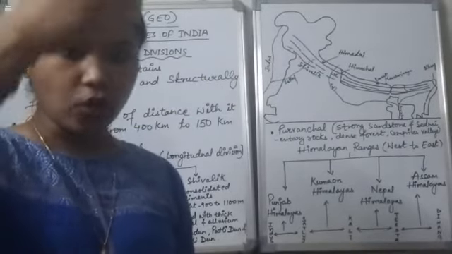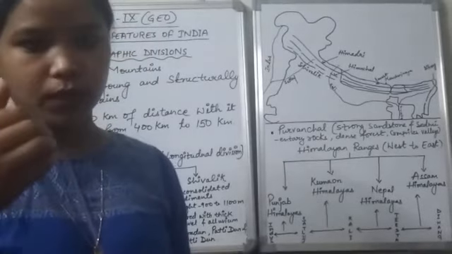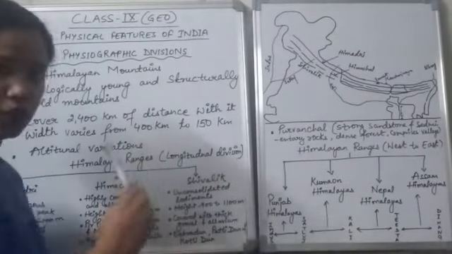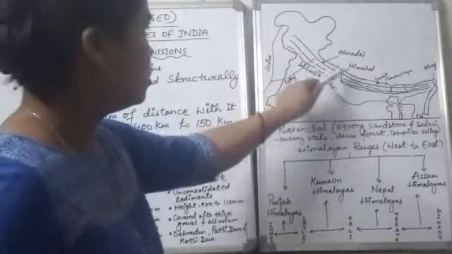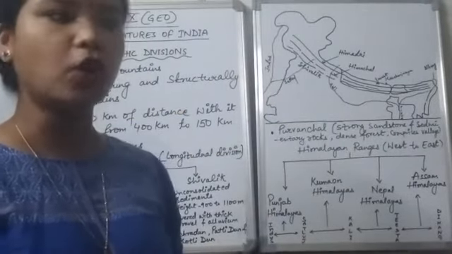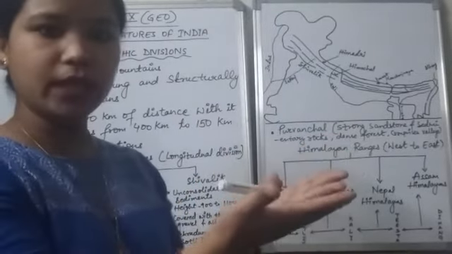So that is why we are discussing the vertical, the longitudinal divisions. The first range, the uppermost range, is called the Inner Himalayas. Why was it called the Inner Himalayas? Because when the Indo-Australian plate and the Eurasian plate collided with each other,